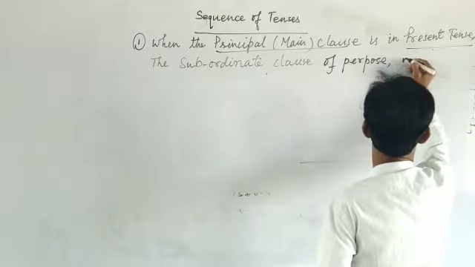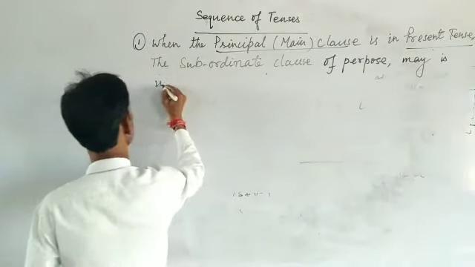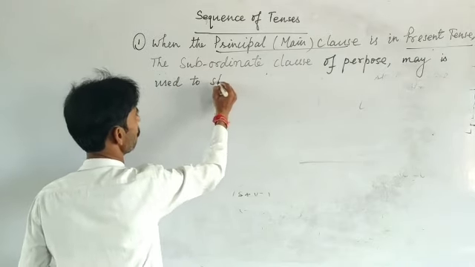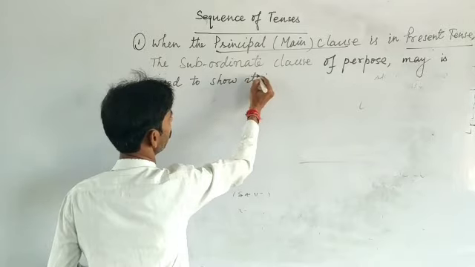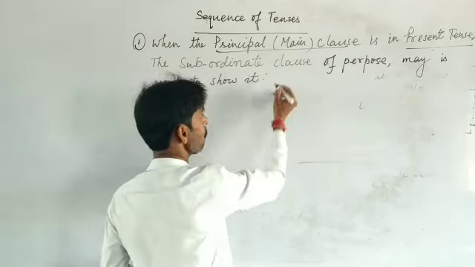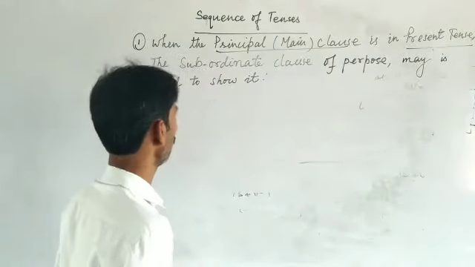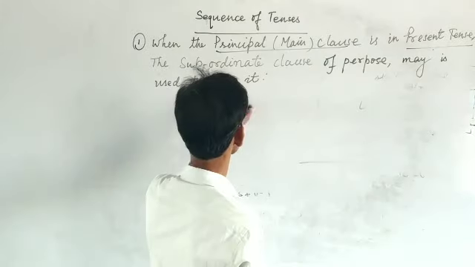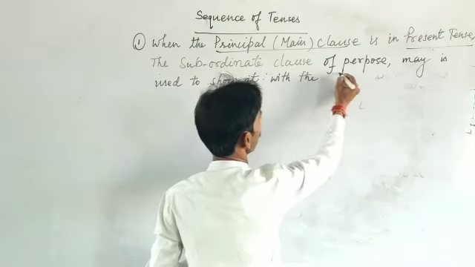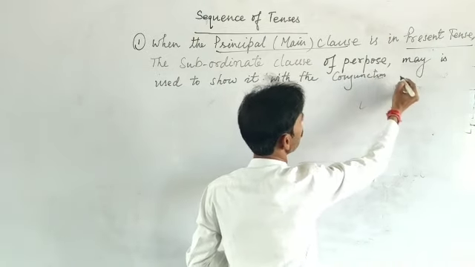May is used to show it. Purpose is denoted by the conjunction so that. In this way, may is used to show it with the conjunction so that.